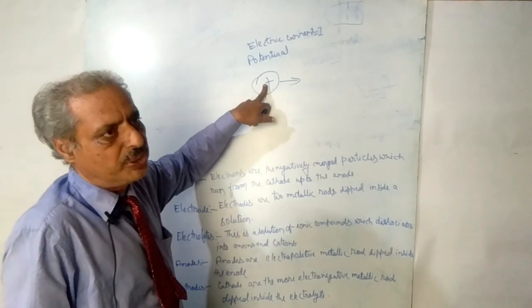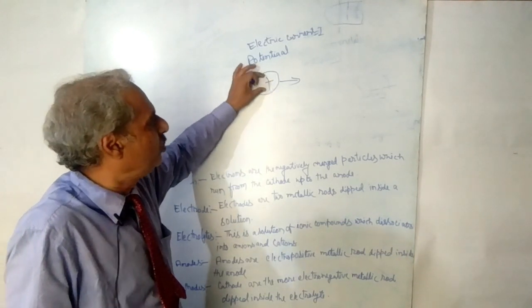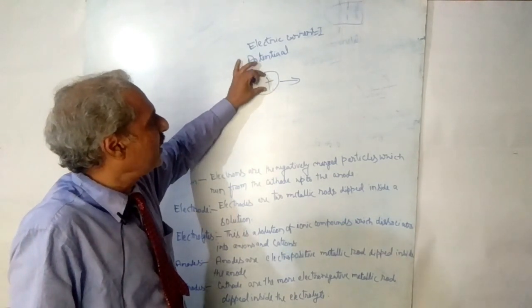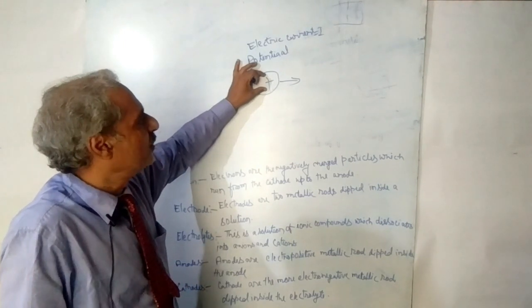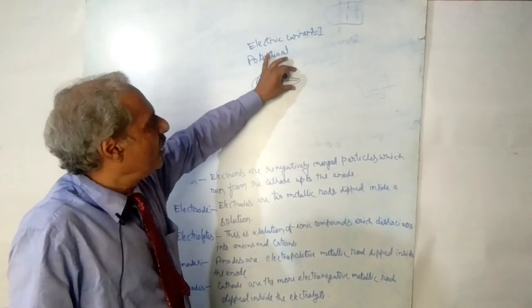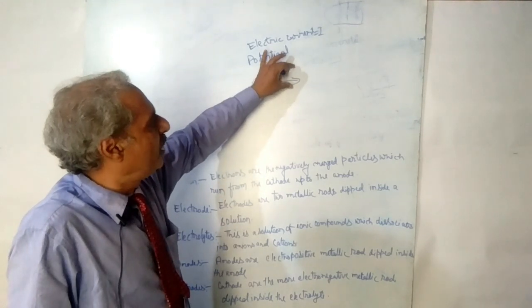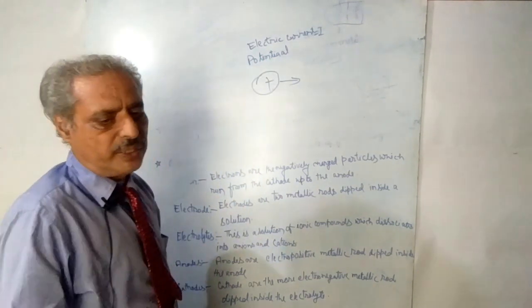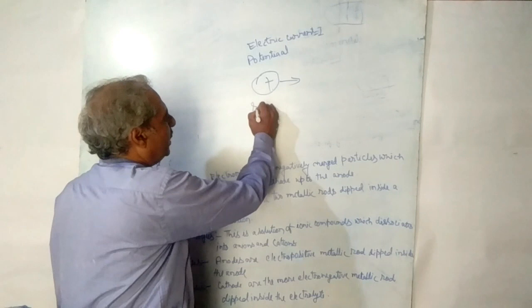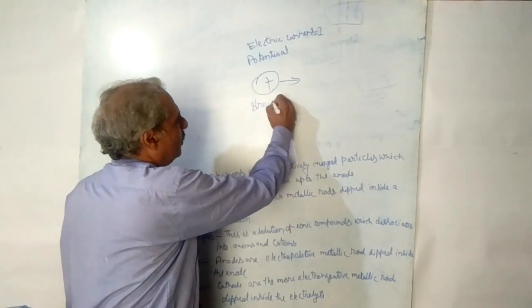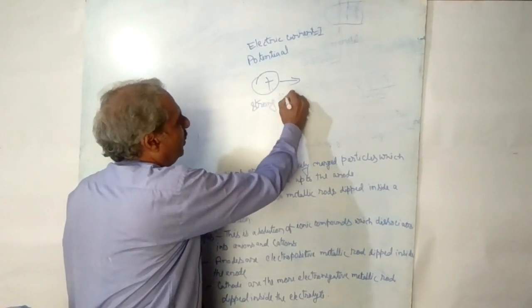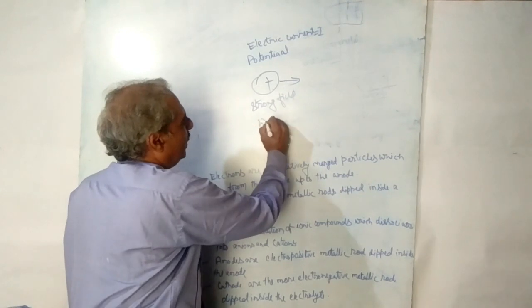How much charge is accumulated here can produce a weak field or a strong field. Here two types of field: one is a strong field, and one is a weak field.